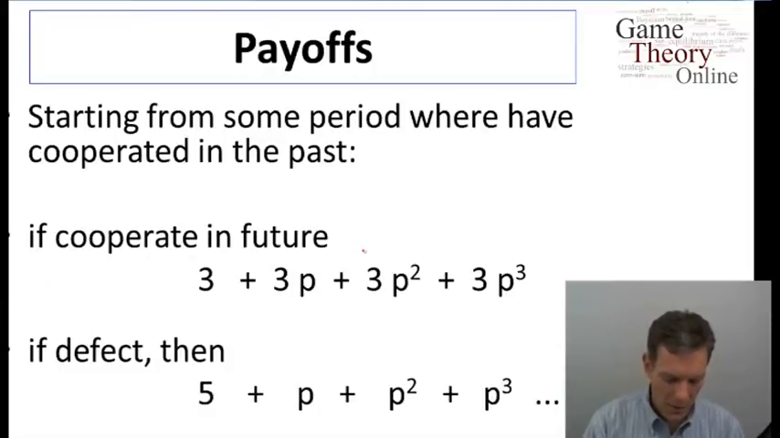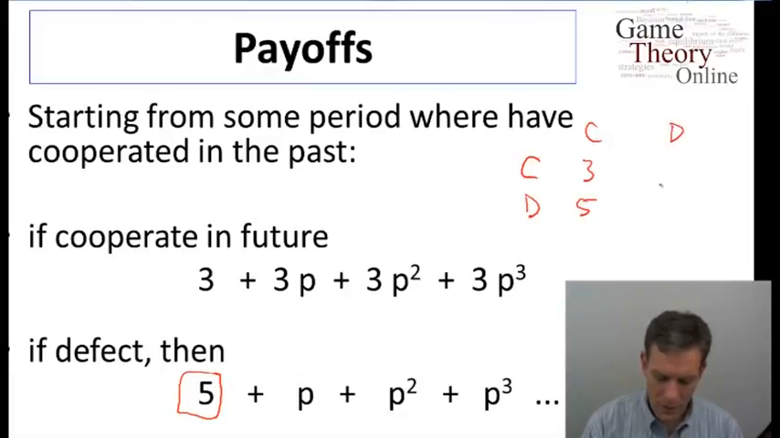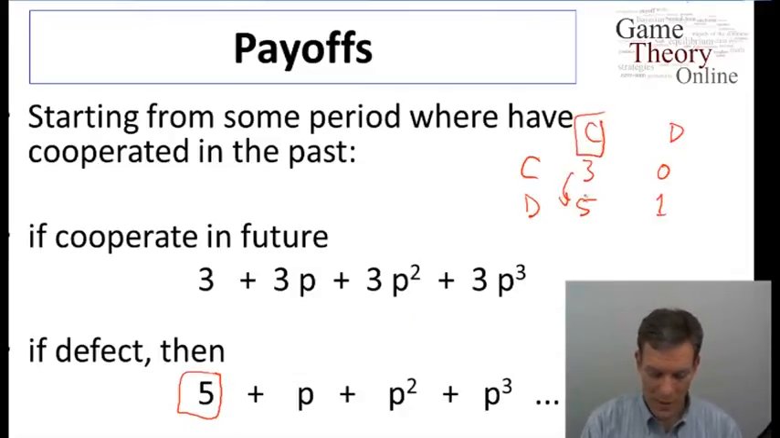Well, what's going to happen? If I defect, then I get the payoff of 5. So remember, our payoffs: if I cooperate, I get 3; if I defect, I get 5. If the other person is defecting, then I get 1 here, 0 here. So I'm going from the 3 to 5. They're still cooperating because we've cooperated in the past, but now I switch to defecting.